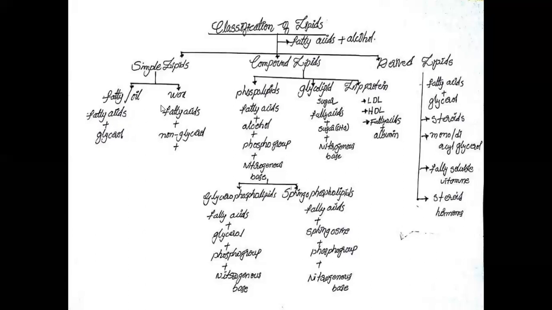And the second one of simple lipids, wax. This type of lipids contains fatty acids and non-alcoholic glycerol compounds. Wax is present on the external surface of the plant body.